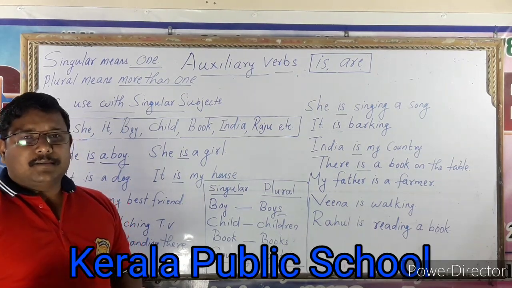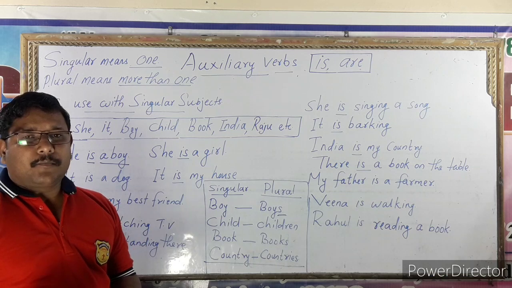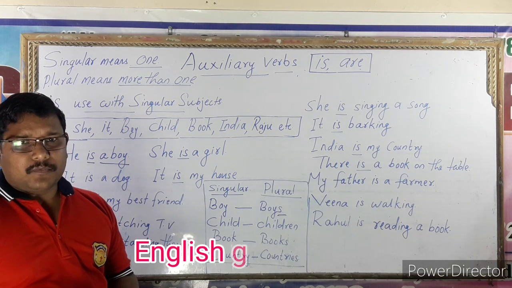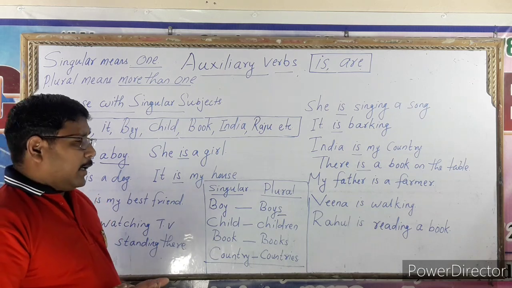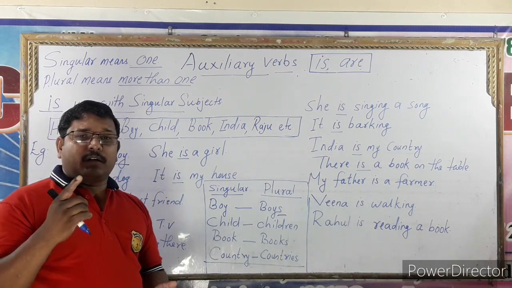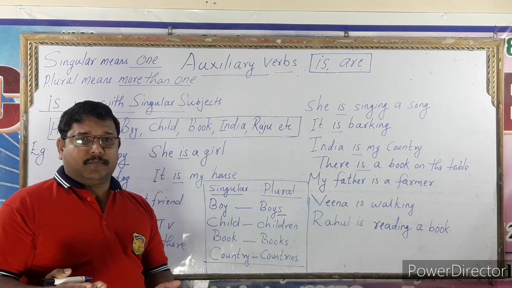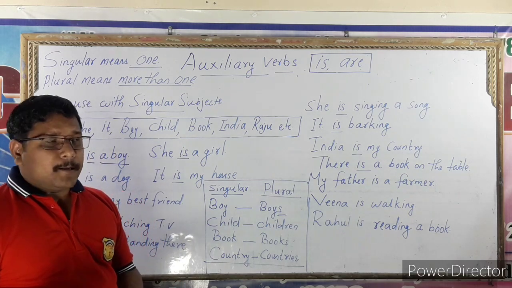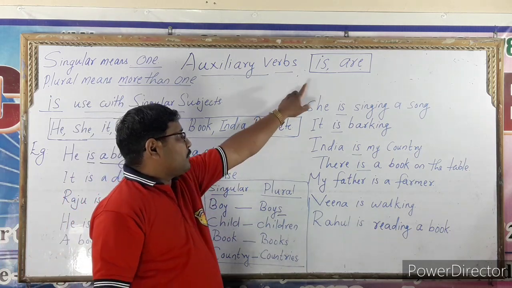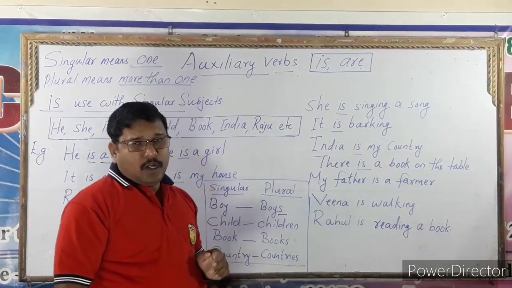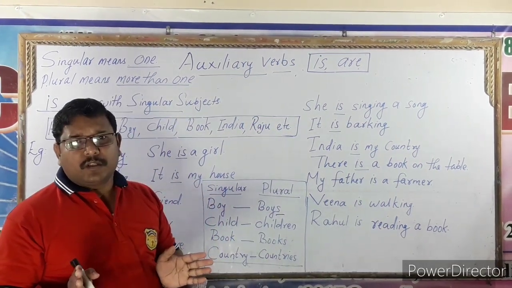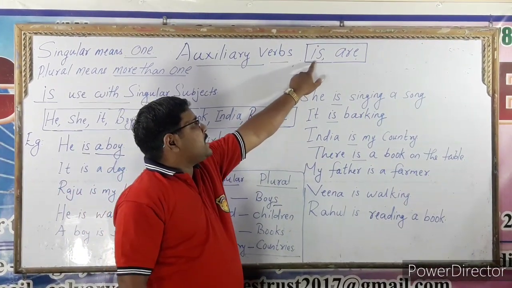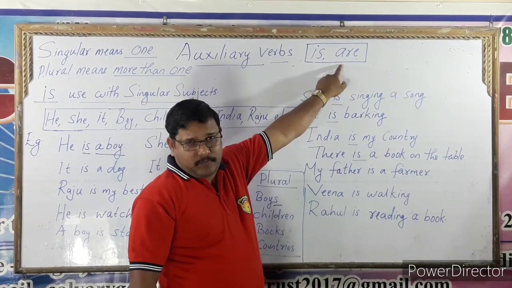In the last class I explained auxiliary verbs. There are 24 auxiliary verbs. Then we learned the usage of one auxiliary verb. Today we are going to study the use of is and are. Of the total 24 auxiliary verbs, I am taking the classes one by one. So today: is and are.